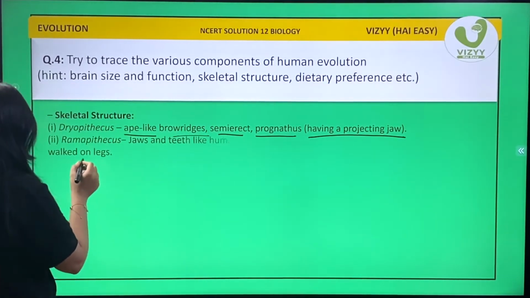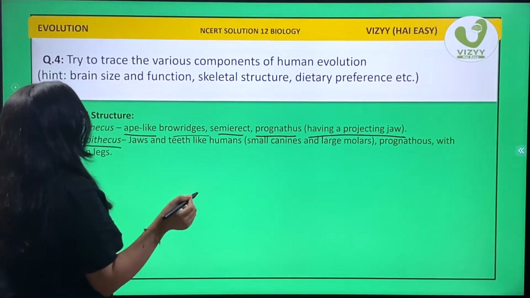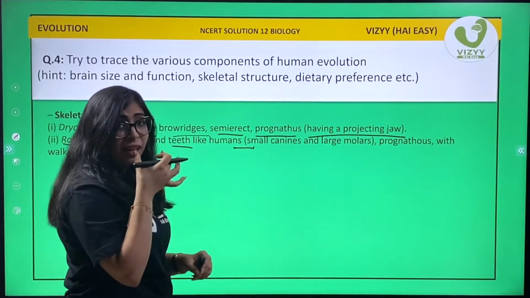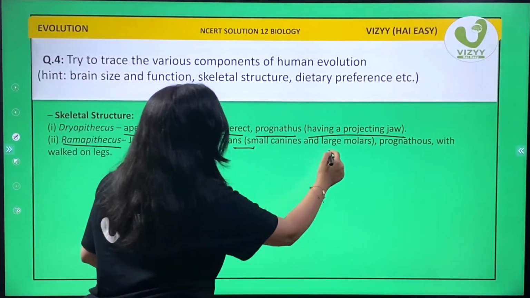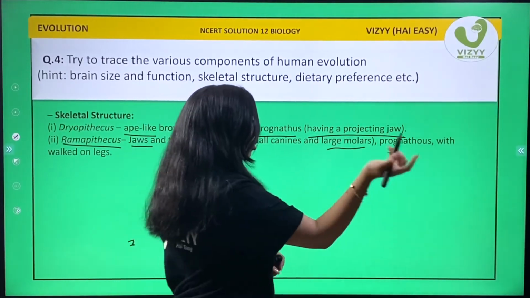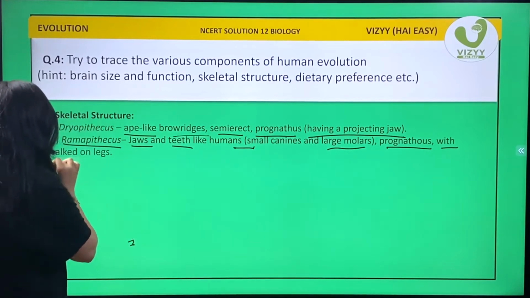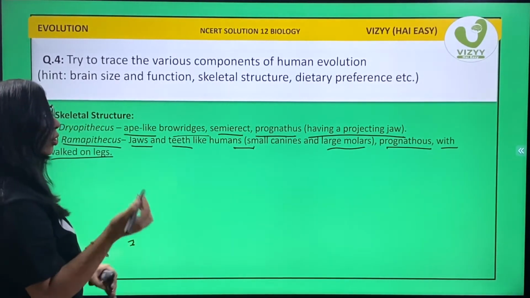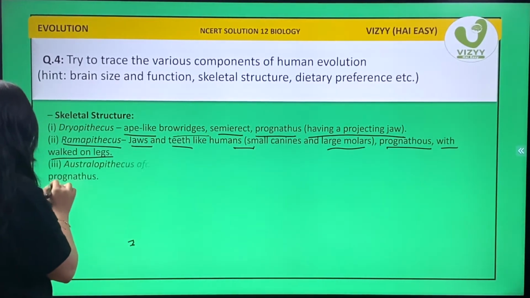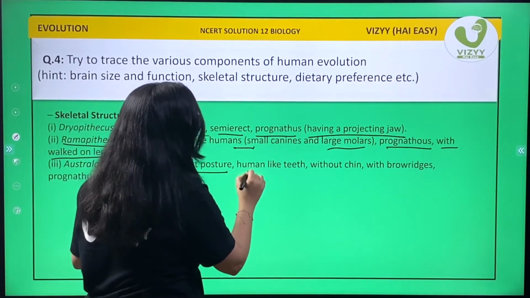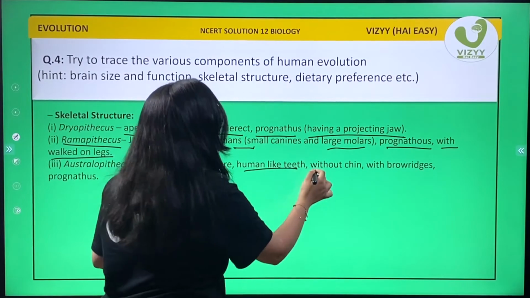Now, Ramapithecus had jaw and teeth like humans. They had small canines and large molars. Prognathous, and walked on legs. Now, Australopithecus africanus had erect posture, human-like teeth without chin.